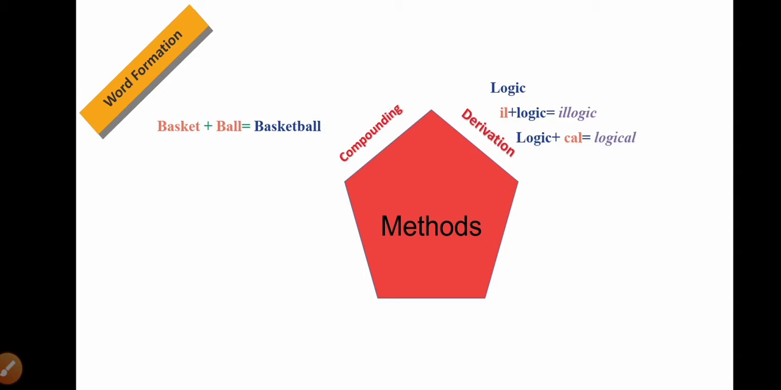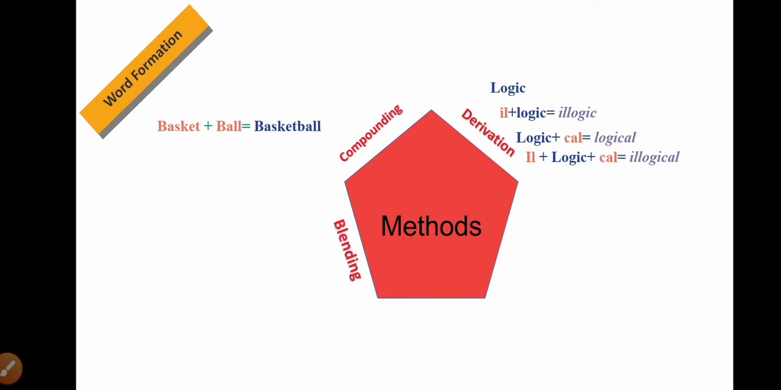Not only by adding either a prefix or a suffix, but by both we can get a new word also. For example, illogical. So a new word can be formed by adding a prefix and a suffix. By adding affixes, we can generate new words. This method is called derivation.